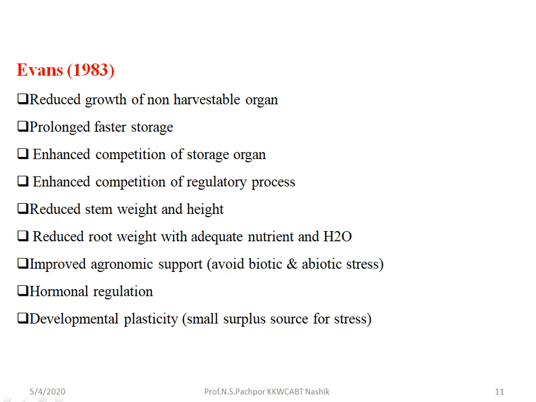Then developmental plasticity, which is a small surplus source for stress. It means the plant does not directly suppress growth due to stress. The plant has some developmental plasticity, so a small surplus source is developed for the stress situation.